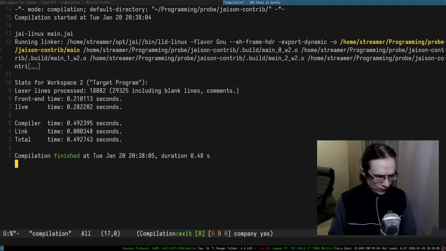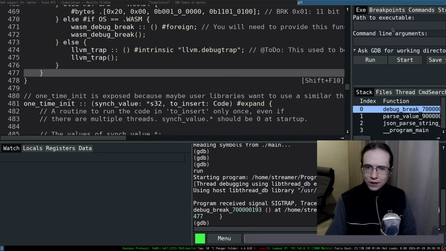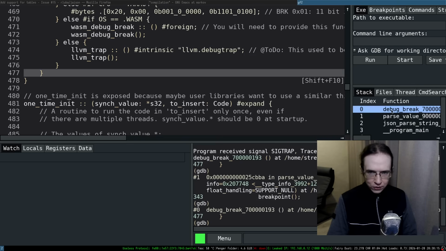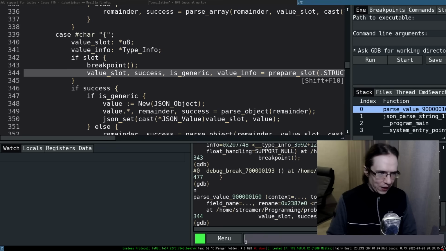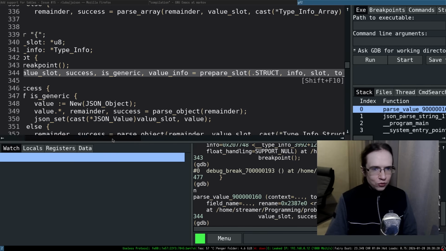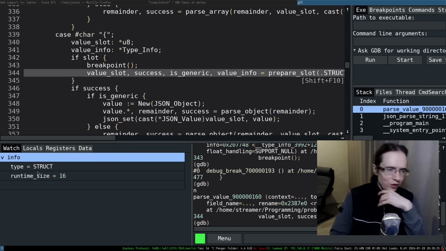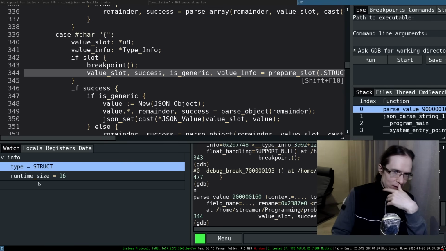Cool. And now I should be able to do gf2 main. Let's go. Let's run the whole thing, and we are inside of the parse value, which is installed, but let's actually step out of the break. And I want to inspect the info. Right, so we just have a generally info, and that's the info that we have to parse. So it is, okay, so it's just like a type struct. That's it, right? So it's a type struct.